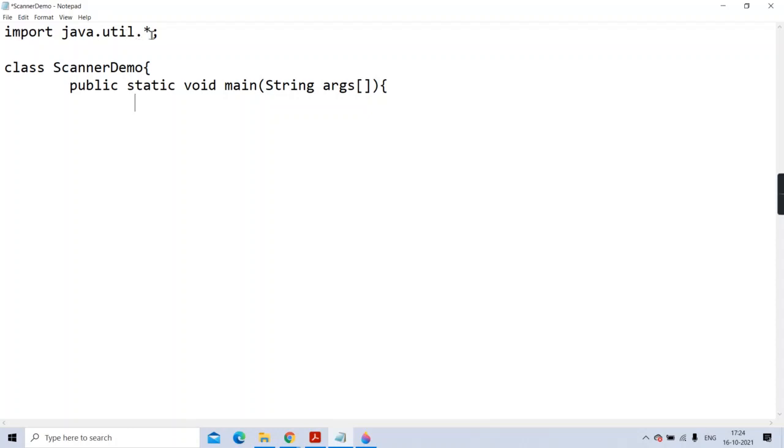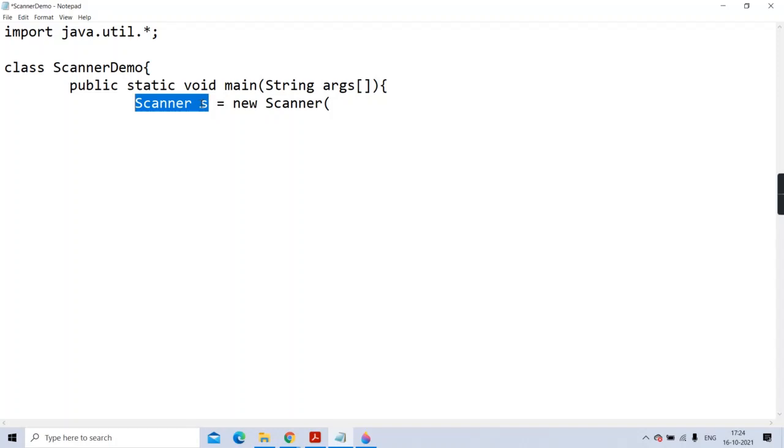So step number 1 we have already done. Step 2 we are doing. We are going to create an object of the Scanner class, s equal to new Scanner. Remember, only doing this much is not sufficient. It is just object declaration.